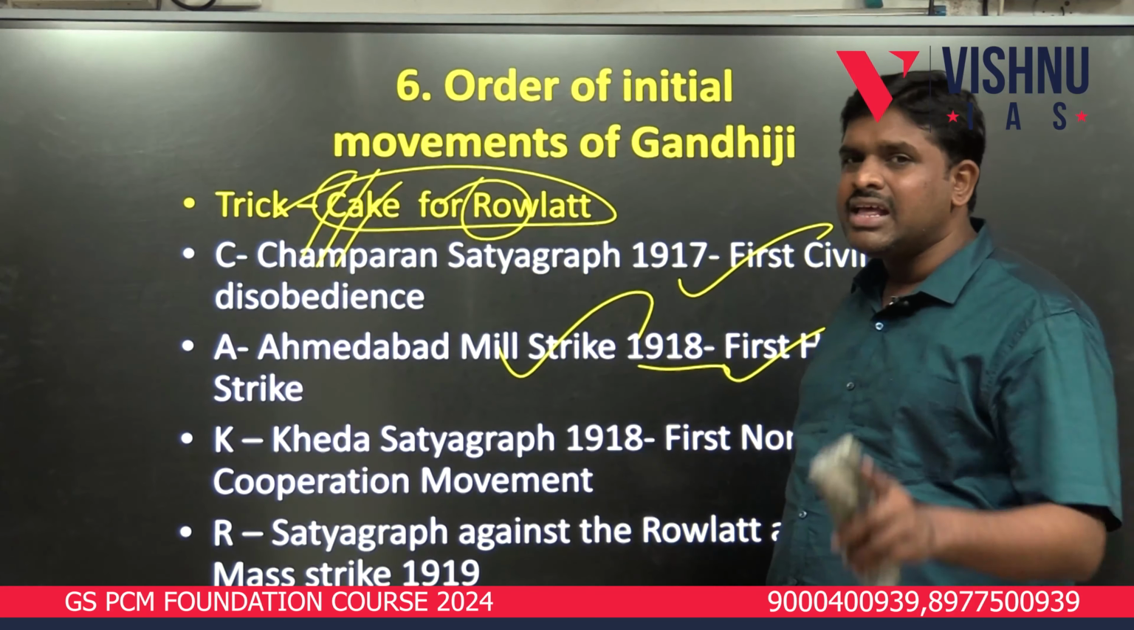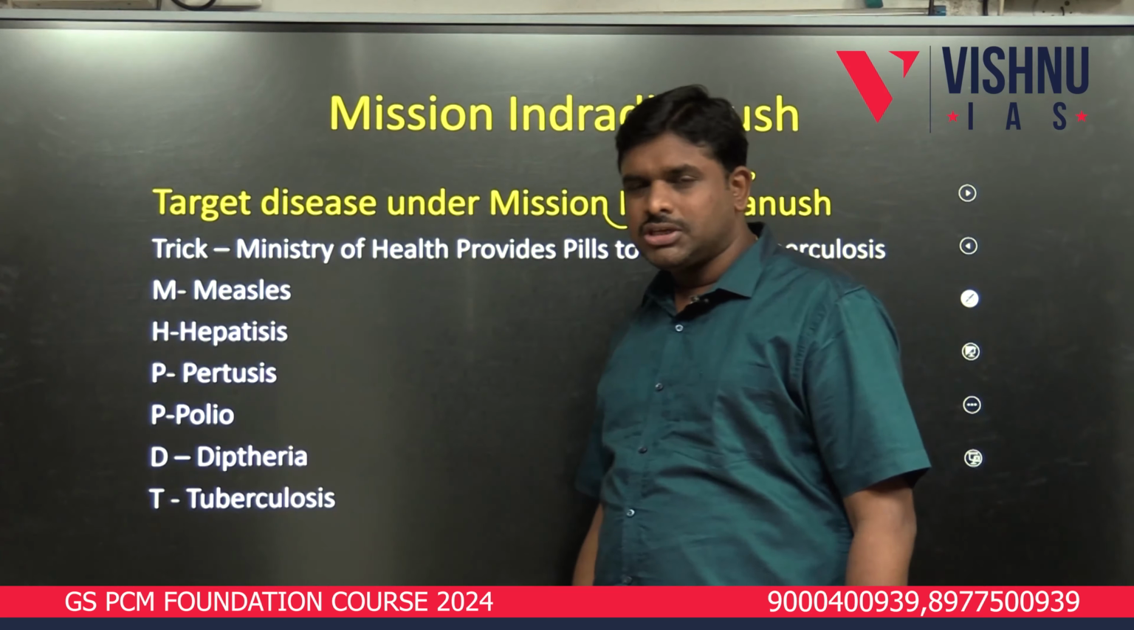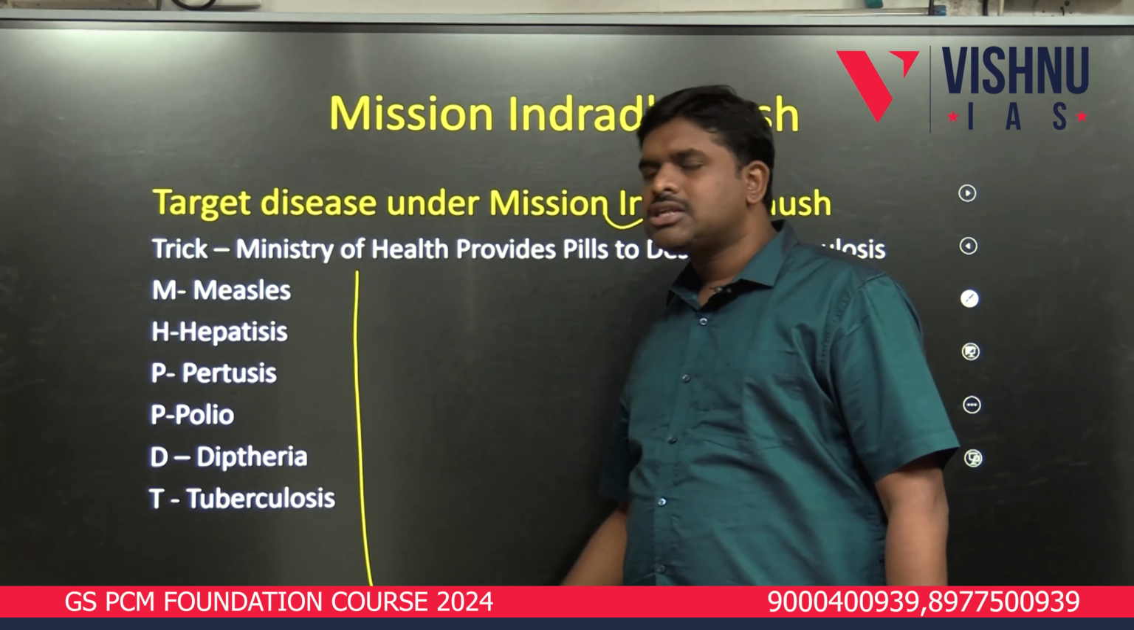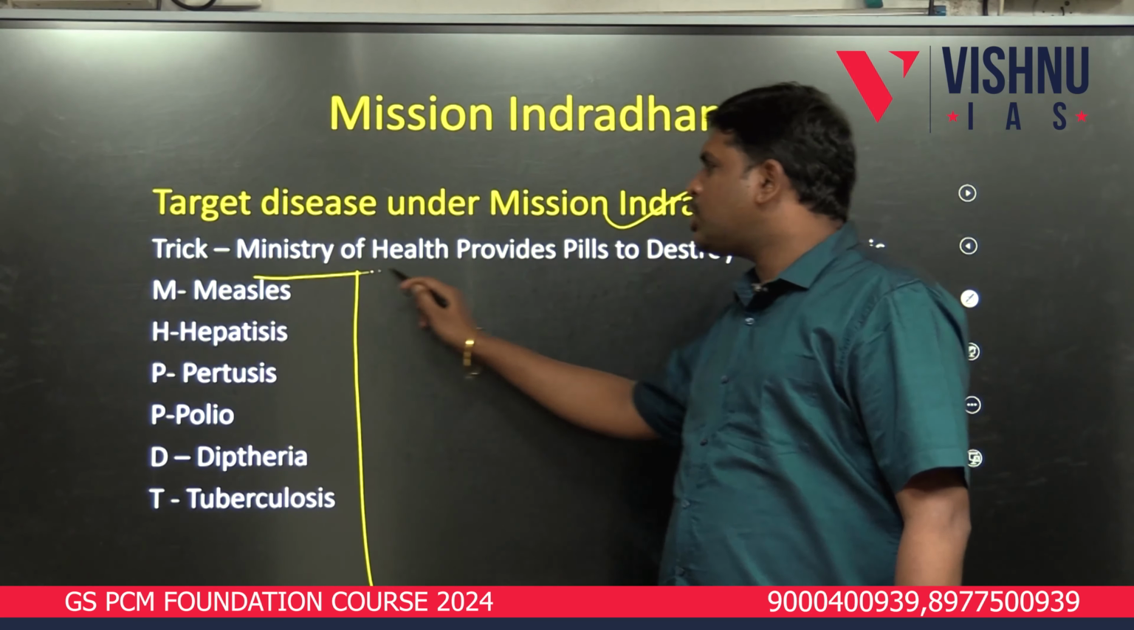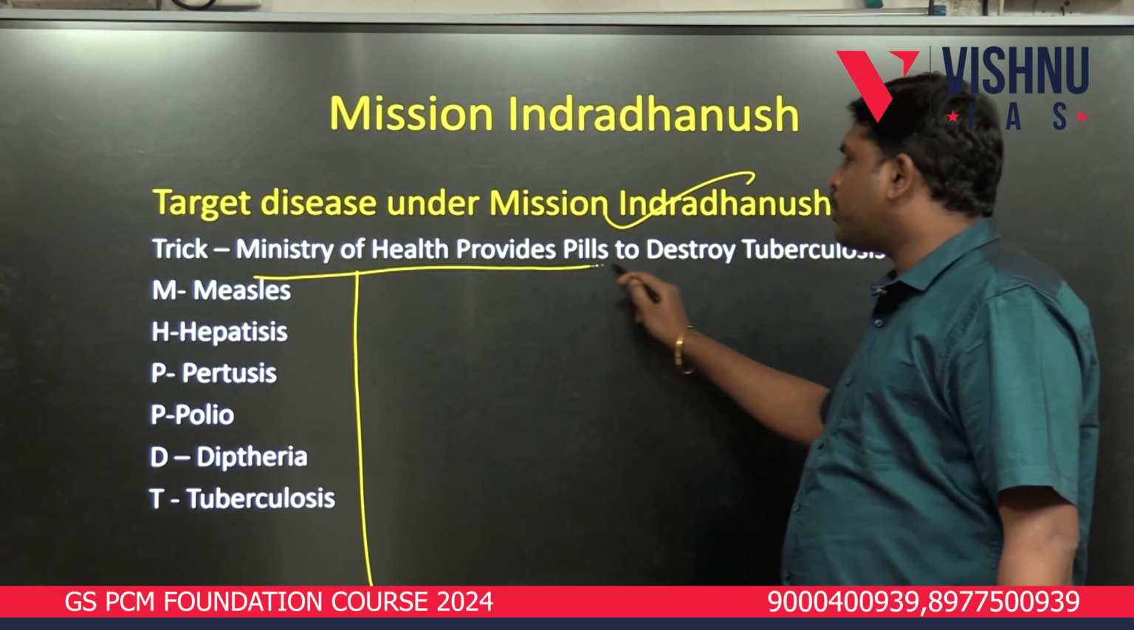In the same way, Mission Indradhanush. How to remember Mission Indradhanush? Target diseases under Mission Indradhanush. Indradhanush means rainbow. 7 diseases are there in the original Indradhanush. How to remember them? Ministry of Health provides pills to destroy tuberculosis. Ministry of Health provides pills, means tablets, to destroy tuberculosis.